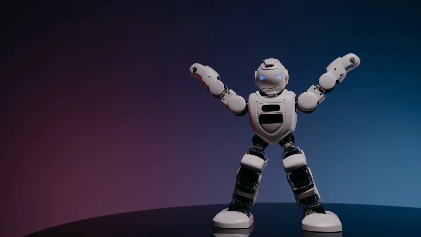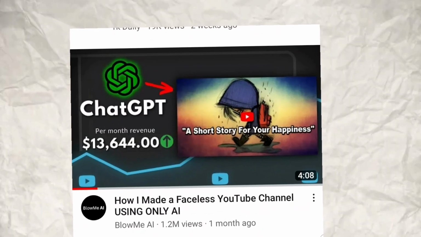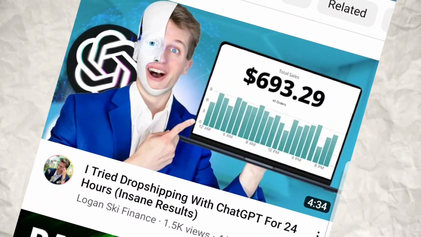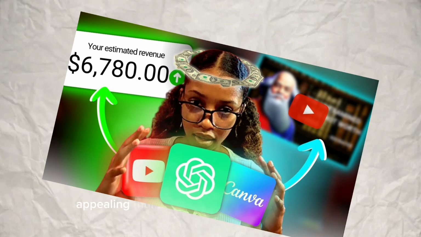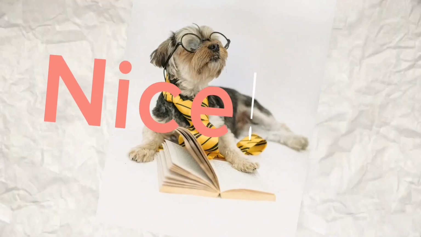Create engaging thumbnails. Leverage AI-based tools to design captivating thumbnails. These tools can analyze your video content and generate visually appealing thumbnails that grab viewers' attention.